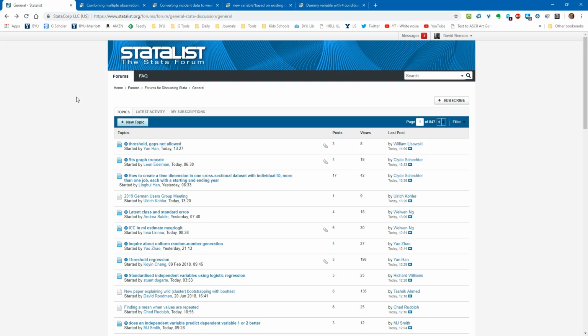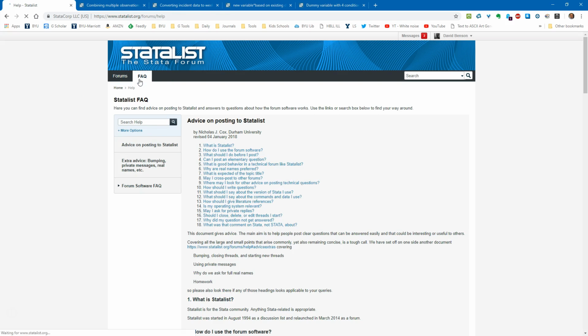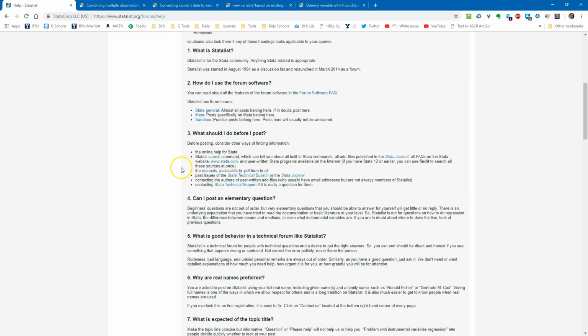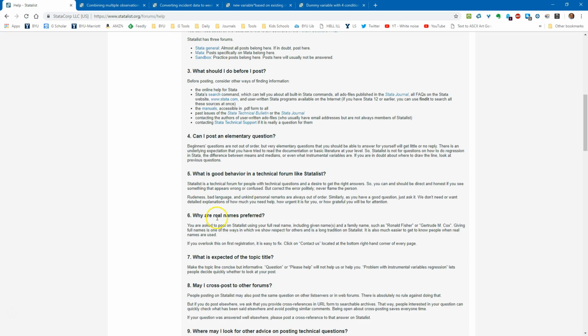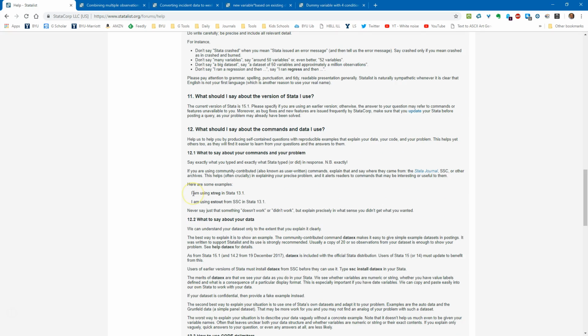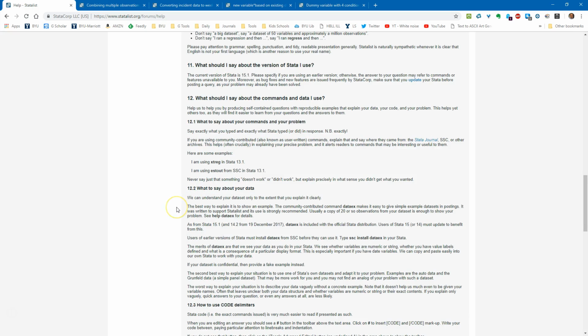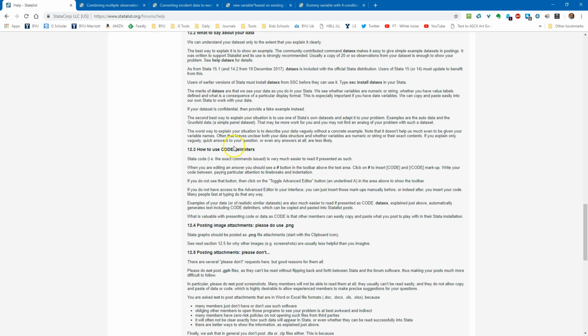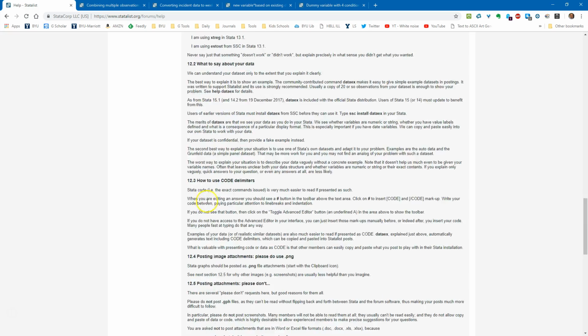So just a couple of things. When we go to the frequently asked questions, down here, it'll ask a number of things, like please use your real name as you register. Please use a very descriptive title. Don't say the command didn't work, but it's very useful to say this is the actual code that I posted, and these are the results that I got. I'm going to talk a little bit about code delimiters and dataex because that seems to trip most people up.